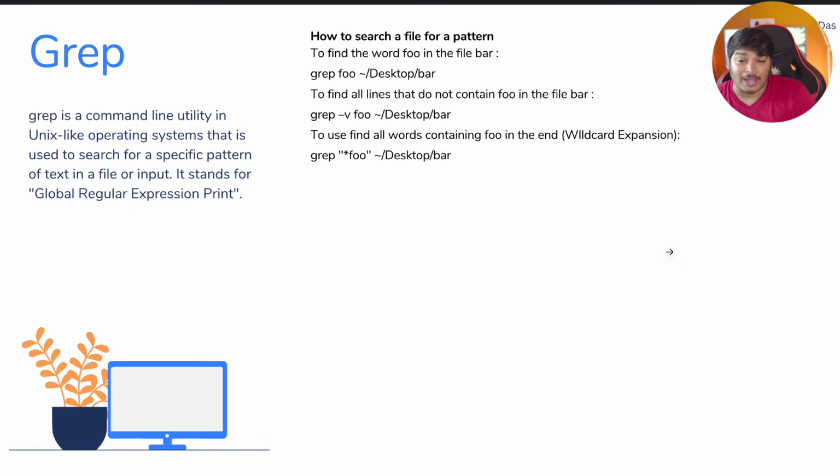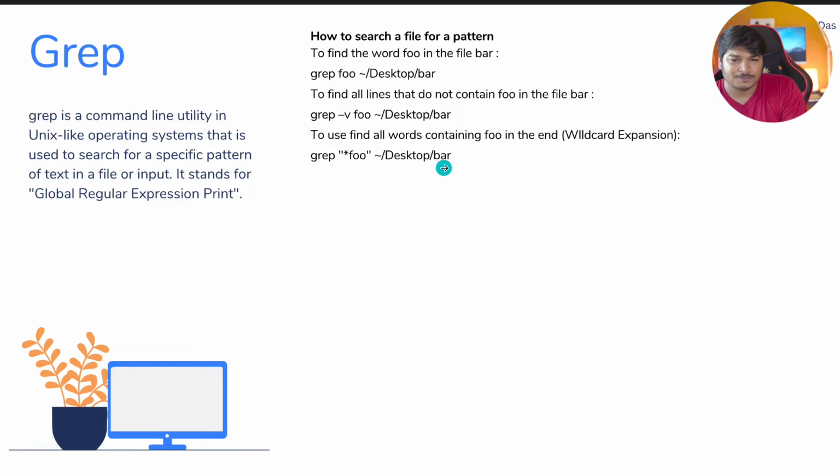Okay. Now to find all lines that do not contain foo in bar. See, that do not contain? You're filtering stuff. So grep, then dash v, then foo. That's the word that you don't want to be seen in the particular file, and then the file name. And now to find all words containing foo in the end. Kind of a global searching. Then you do grep, then double quote, then the star you see here, and then foo. Then it will search for all the lines.